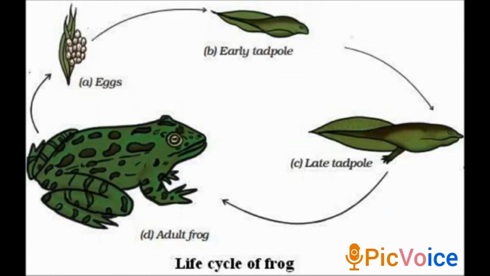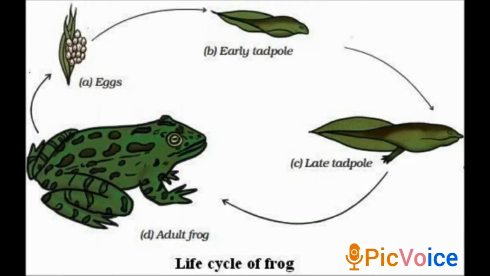The next topic is young ones to adults. The new individuals which are born or hatched from the eggs continue to grow till they become adults. In some animals the young one may look very different from the adults. For example, recall the life cycle of the silkworm. The first stage is egg, and then it turns into a larva or caterpillar, then pupa, and finally it goes into the adult stage.